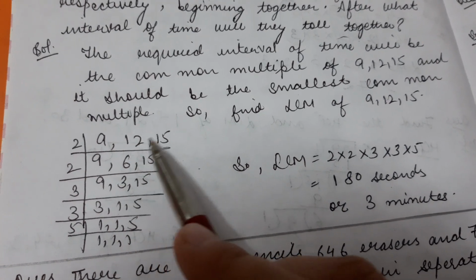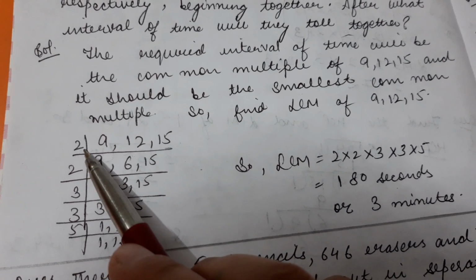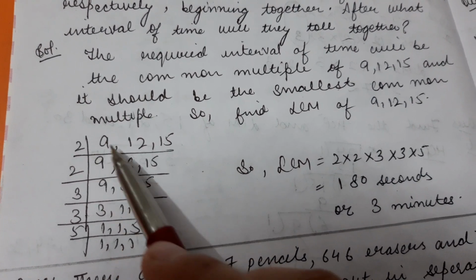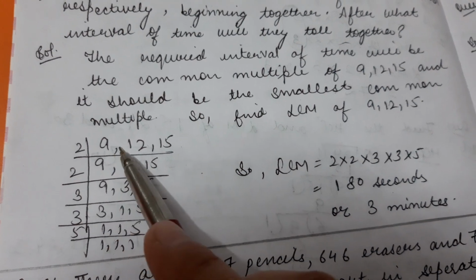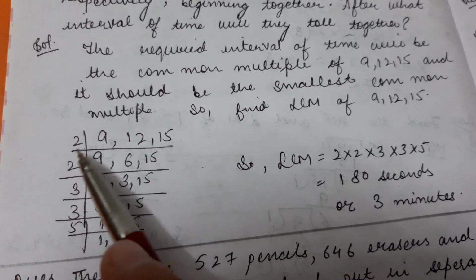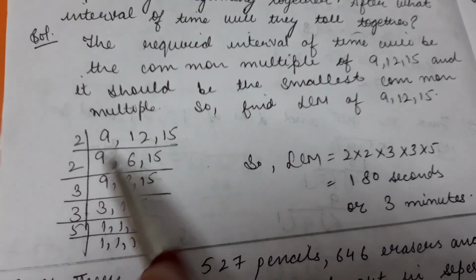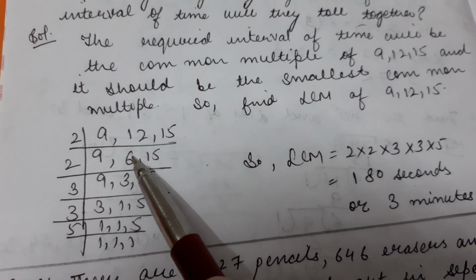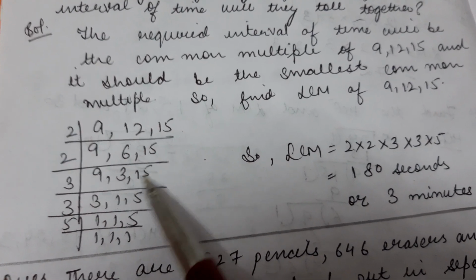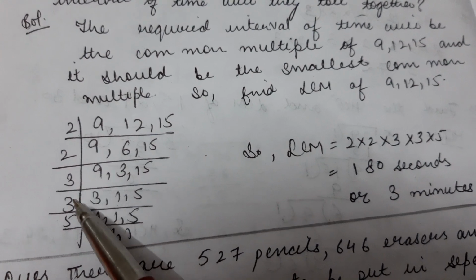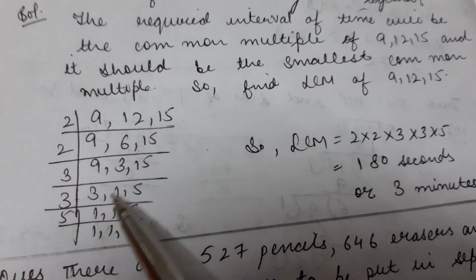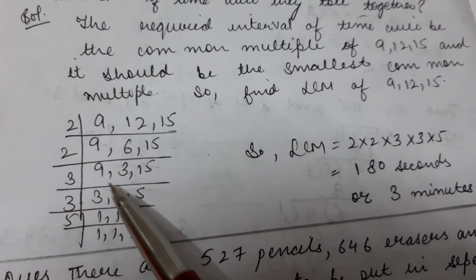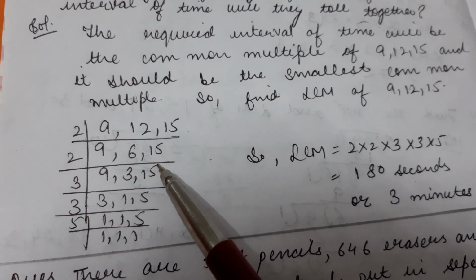We will write these three numbers, then start with the smallest number that divides any of these three numbers. Now 2 is dividing 12. 9 and 15 will remain as it is. 2 6s are 12. Now again 2 3s are 6. 9 and 15 will remain same. Now 3 is the next number which is dividing all of these three numbers. So it will be 3 3s are 9, 3 1s are 3 and 3 5s are 15.